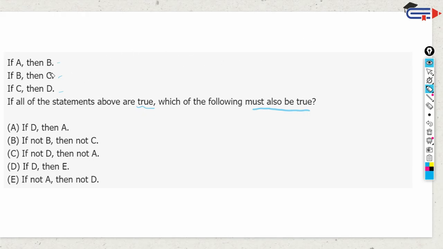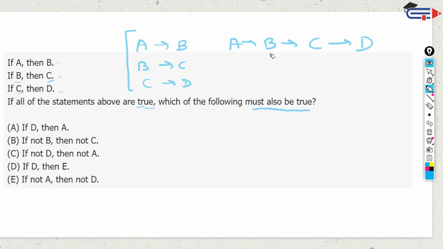If A then B, okay, so that means if A happens, then B is definitely going to happen. If B then C, if B happens, C definitely happens, and if C then D, so if C happens, D definitely happens. I see that there are some overlaps here, so let me simplify all of this. If A happens, B happens, and because B happens, C also happens, and because C happens, D happens.